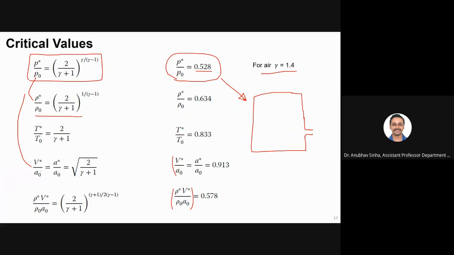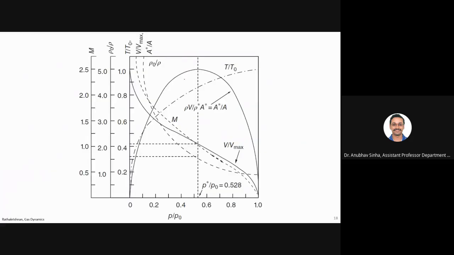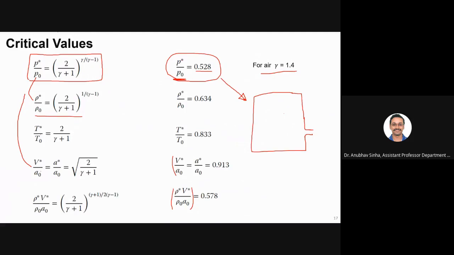What we have discussed: when we derive for P star, yes, maximum discharge, sir. Yes, correct. So when we have a reservoir and a leakage scenario like this, maximum discharge or maximum leakage of mass will happen when the outside pressure is 0.5 times P naught, using these equations, whatever is shown here.